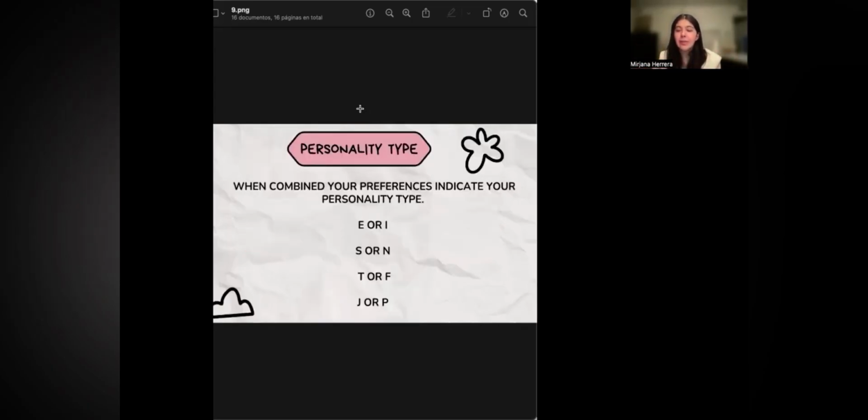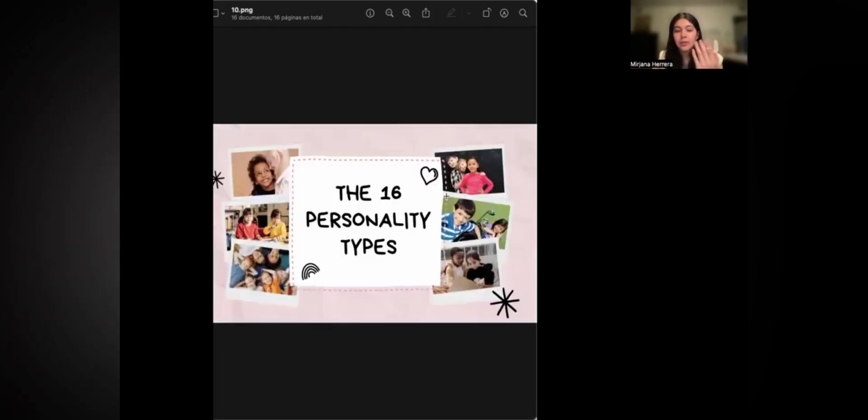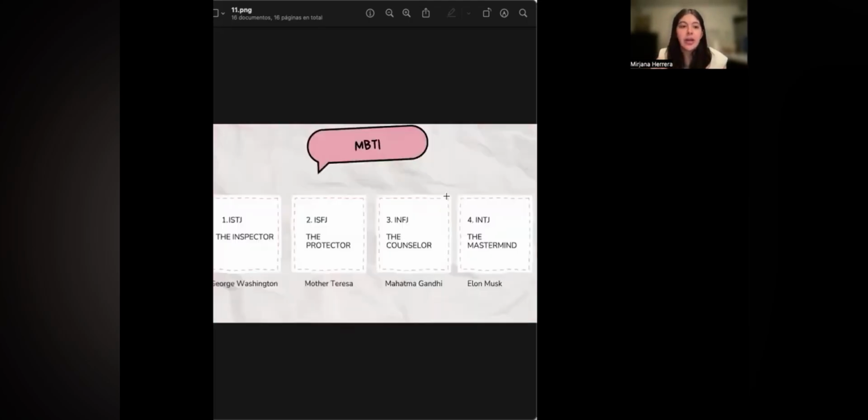Okay, so when we combine the person's types, we have an indicator of a personality type. We need to decide what we are, extrovert or introvert, sensing or intuition, thinking or feeling, judging or perceiving. Okay, so the 16 personality types are these ones. So the first one is the introvert.